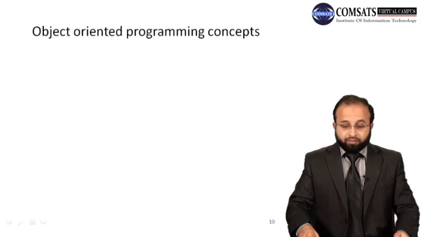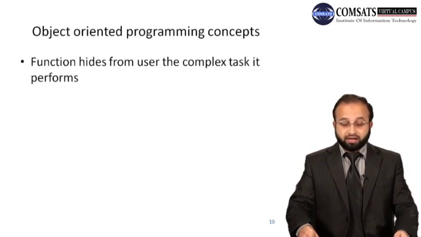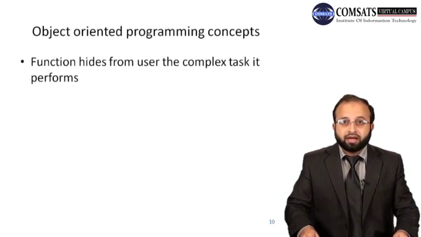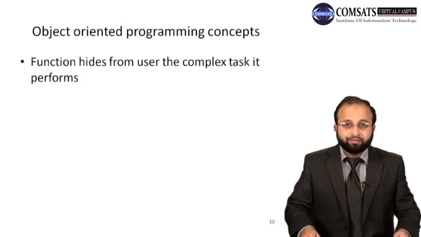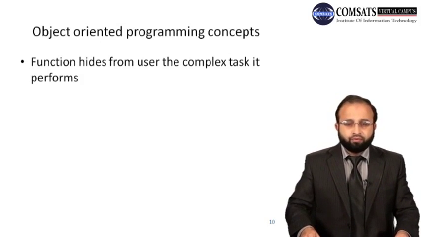So, object-oriented programming concepts: the function hides from the user the complex task it performs. Like in our previous course, in the fourth or fifth lecture, we saw what a function is, and we made a bake cake function.